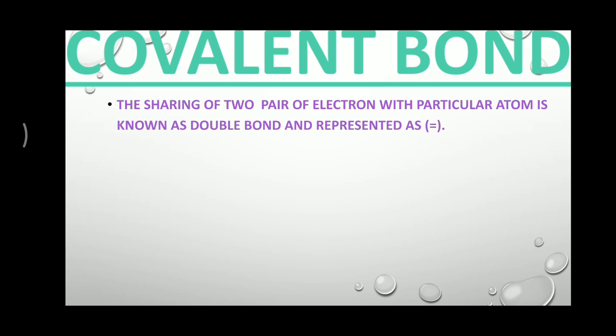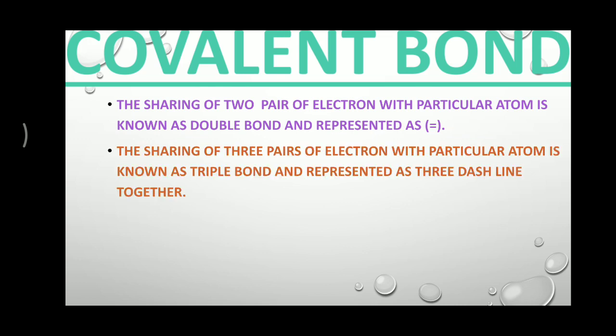The sharing of two pairs of electrons between particular atoms is known as a double bond and is represented by an equal to sign, so this is a double line. When the atoms share two pairs of electrons, it is called a double bond or double covalent bond. And if they share three pairs of electrons, that means 3 electrons from one atom and 3 electrons from another atom, so the total shared pairs is 3 pairs. This is known as a triple bond and is represented as 3 dash lines together.